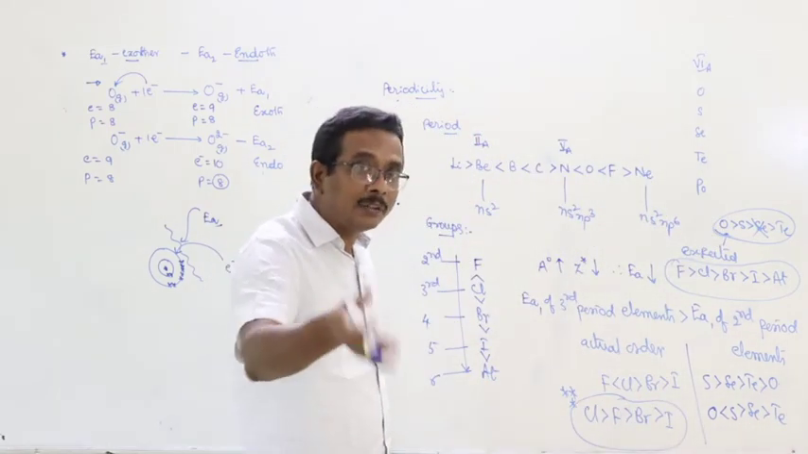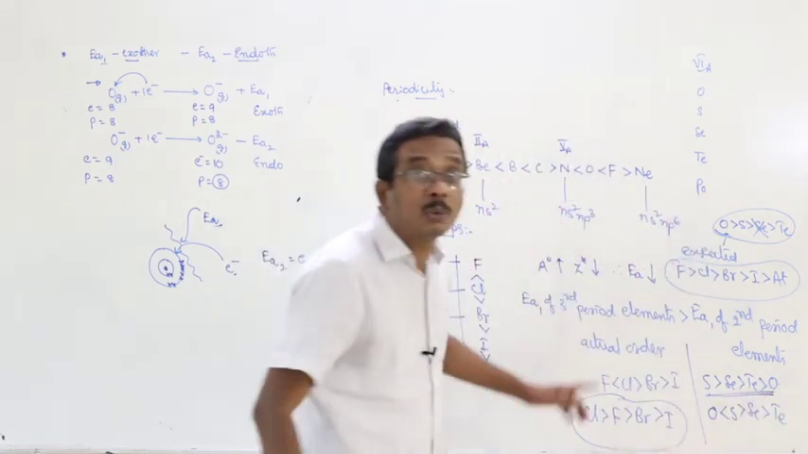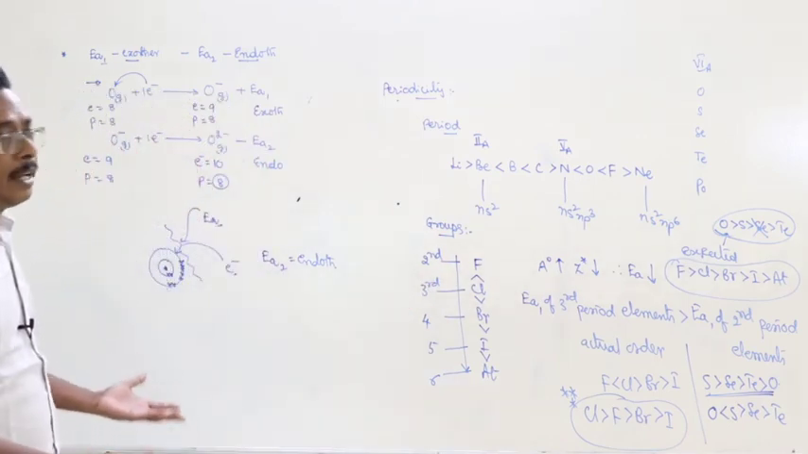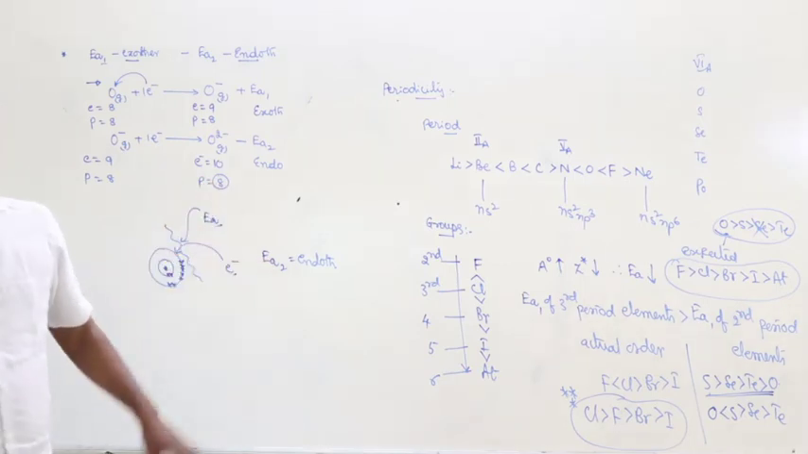But in order to make you confused in the objective examination, this order is given as one of the options, either A, B, C or D. This is about the periodicity.